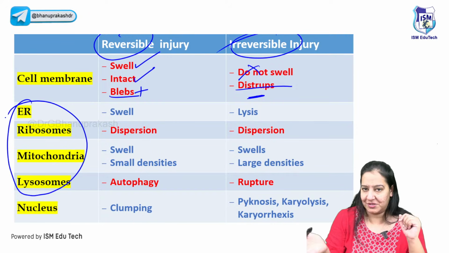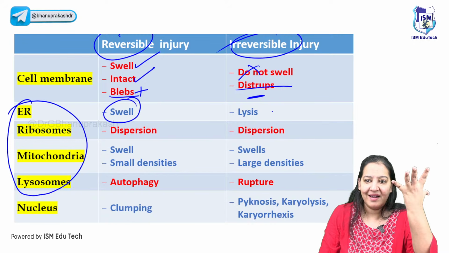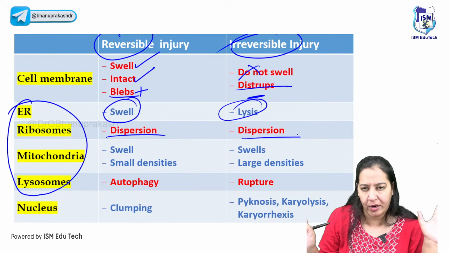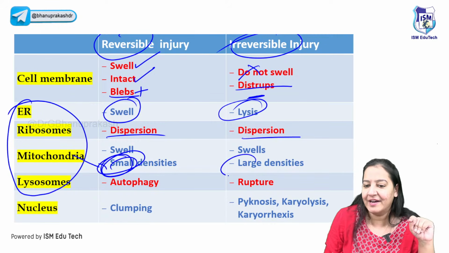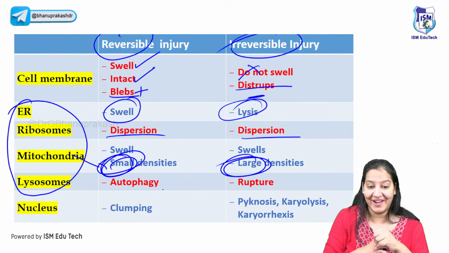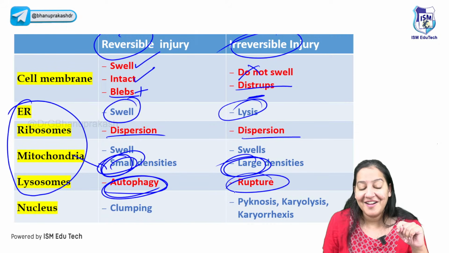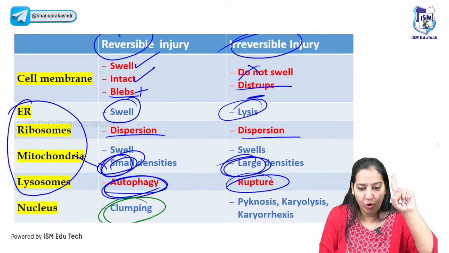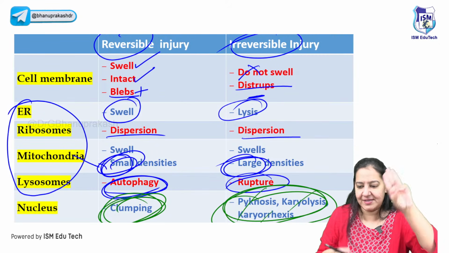Here also, there also. What about the endoplasmic reticulum? In reversible, it swells. In irreversible, it lyses. Ribosome shows disruption in both of them. No confusion. It's the same. Mitochondria here shows small densities. Here it shows large densities. And lysosome, here it shows autophagy. And here it shows rupture. Come on, the nucleus. The last thing to be compared here is the nucleus. Here the nucleus shows one thing, clumping. Here the nucleus shows three things: pycnosis, karyorrhexis, karyolysis.